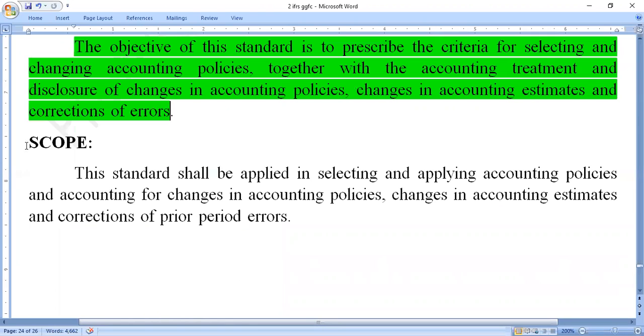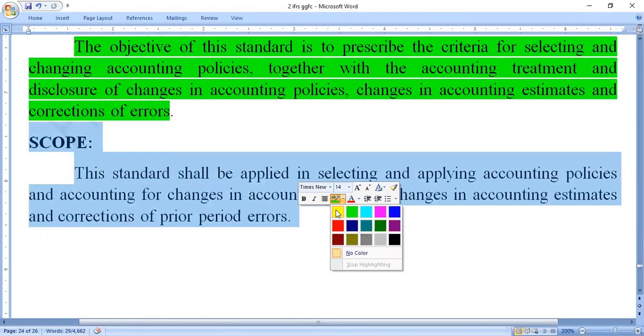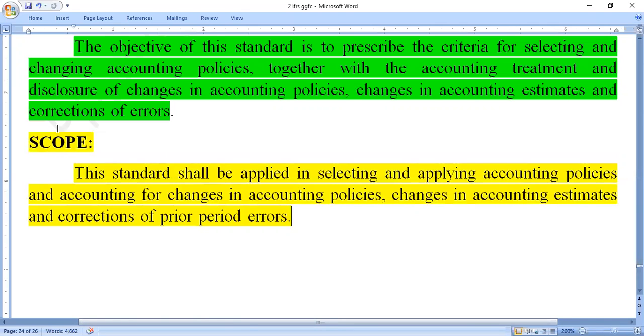And after this, the scope. What does it mean? The scope is nothing but when we apply the standard: in selecting and applying these accounting policies and accounting for changes, if any changes or corrections are made in these transactions, we should apply this accounting standard.